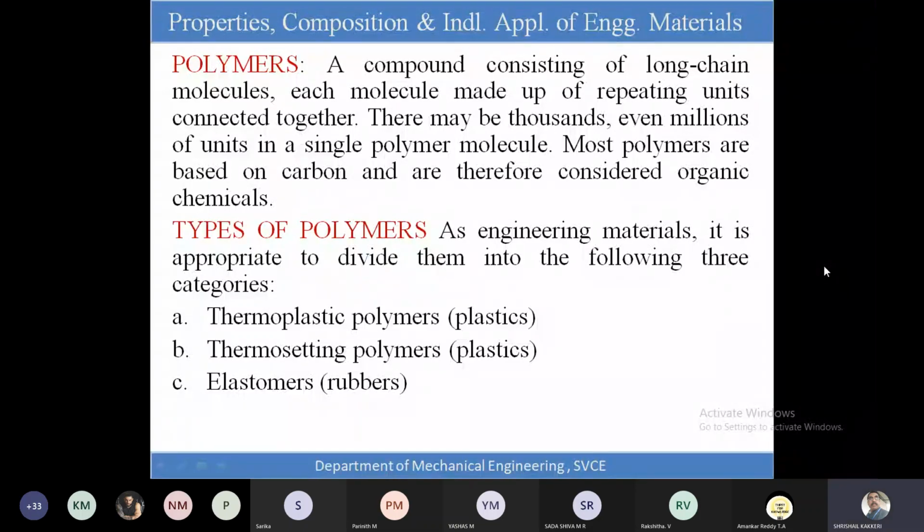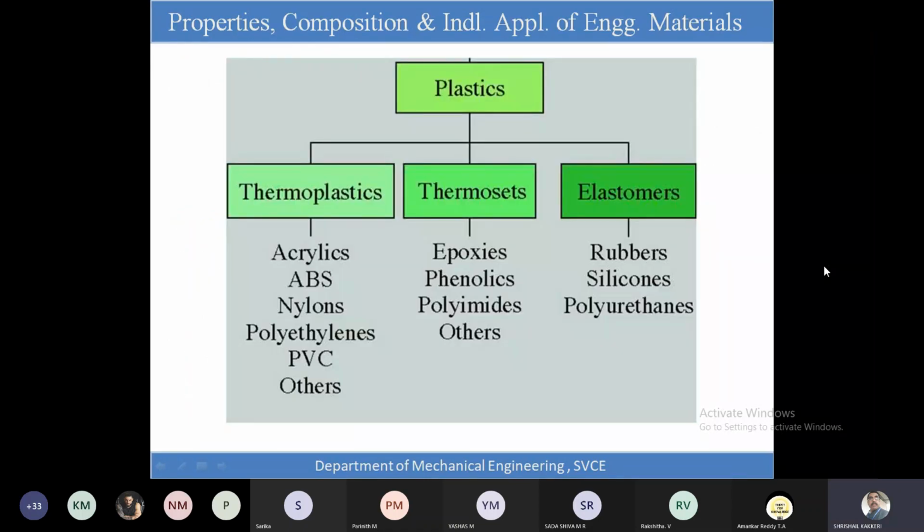That means the metals will be melting around 650-700 degrees centigrade. Well within this, the plastics can be melted, and they have taken a very good place in the engineering family because at low temperature they can be melted and shaped into the required shapes. So many problems have been solved by using these, and these have replaced so many metallic components also.